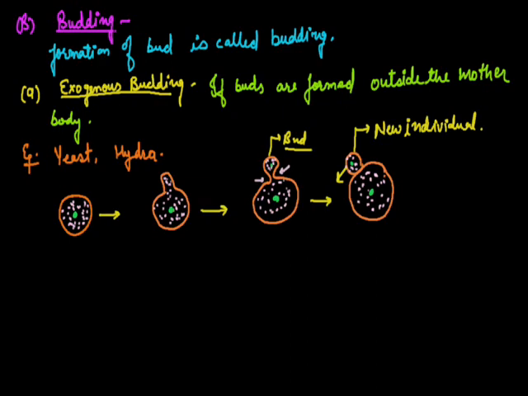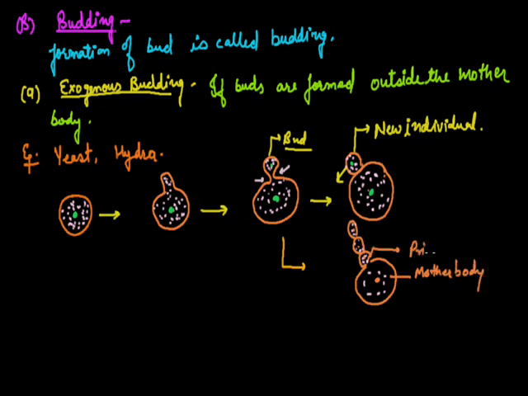Sometimes this bud undergoes division and forms various buds on the body. So you can see a bud chain here, bud on bud, bud on bud. In this case, the lower one is known as the mother body, while the first bud is the primary bud, and the rest of the buds found in the chain are called secondary buds. At the end of the division, they isolate from each other and behave like new individuals.